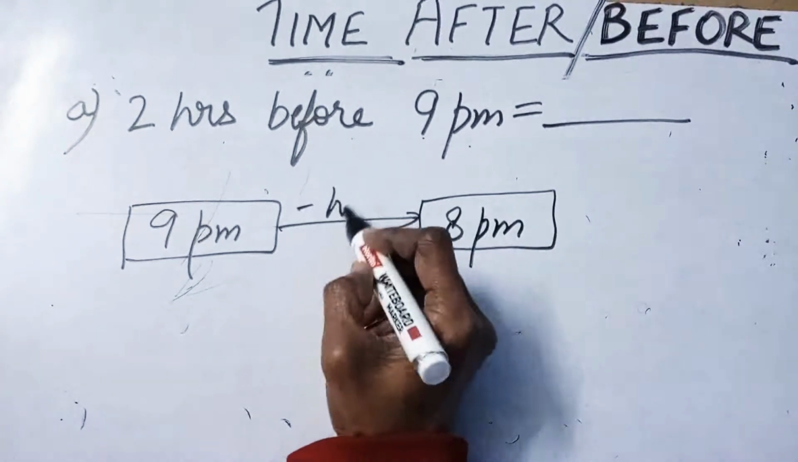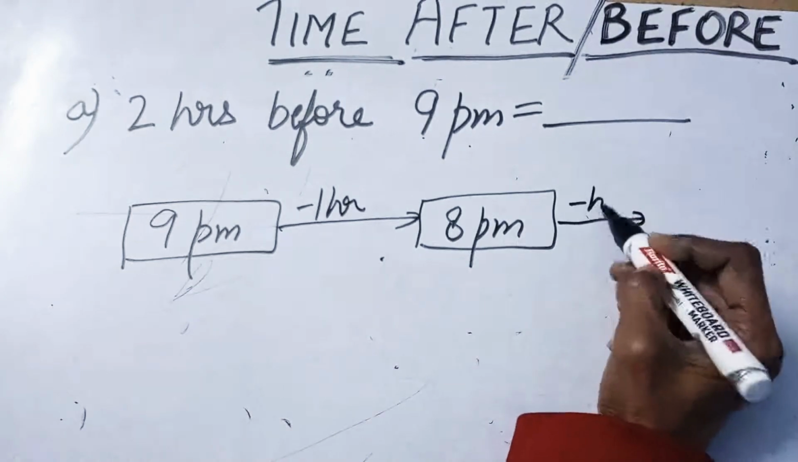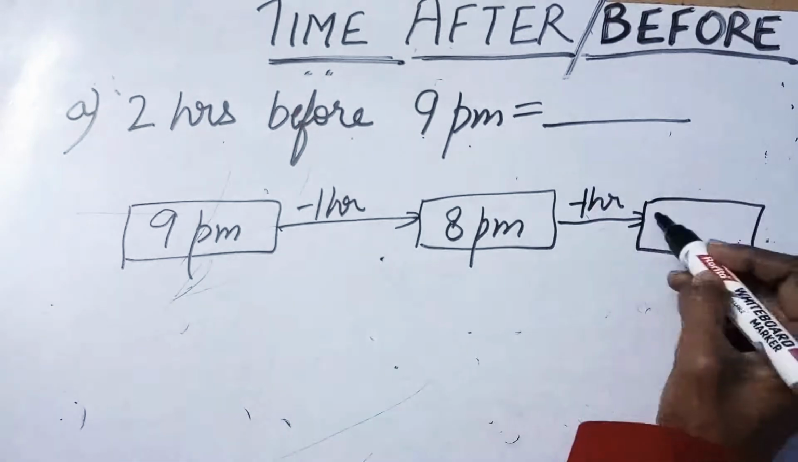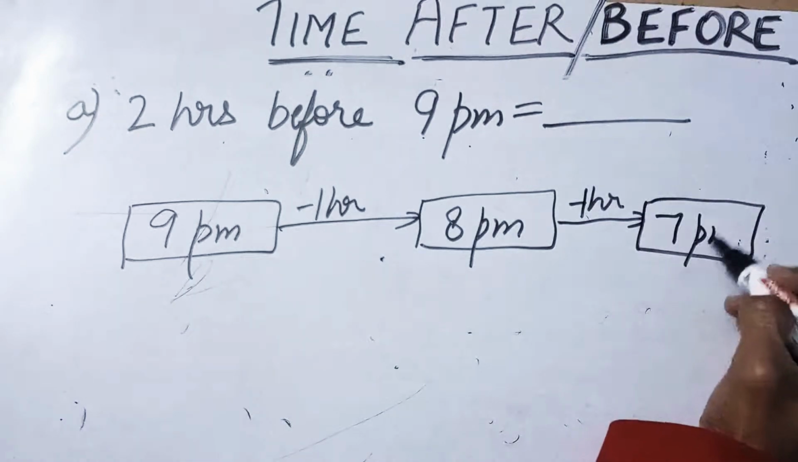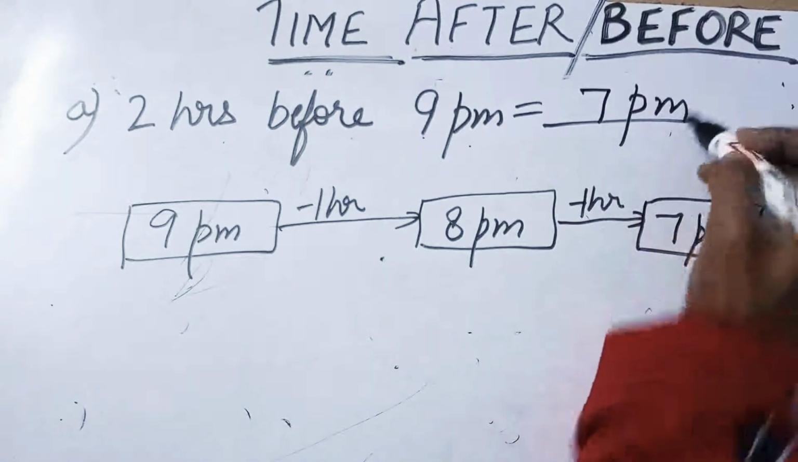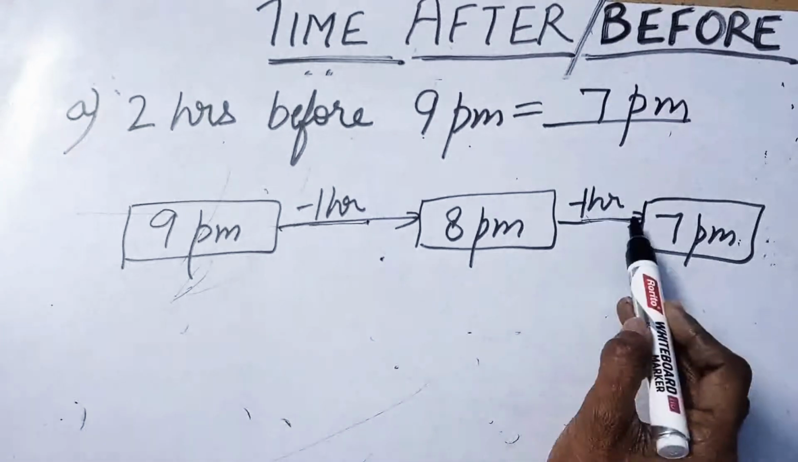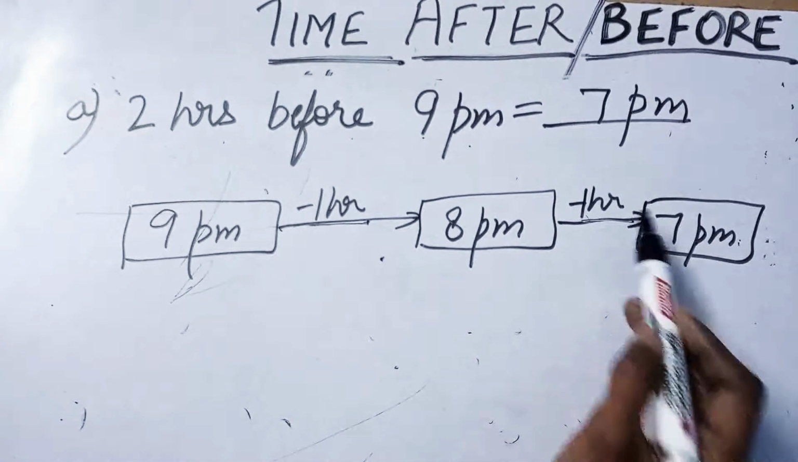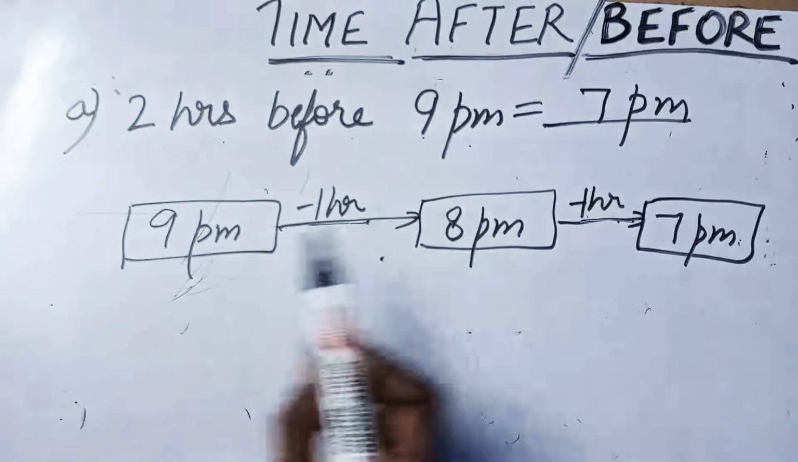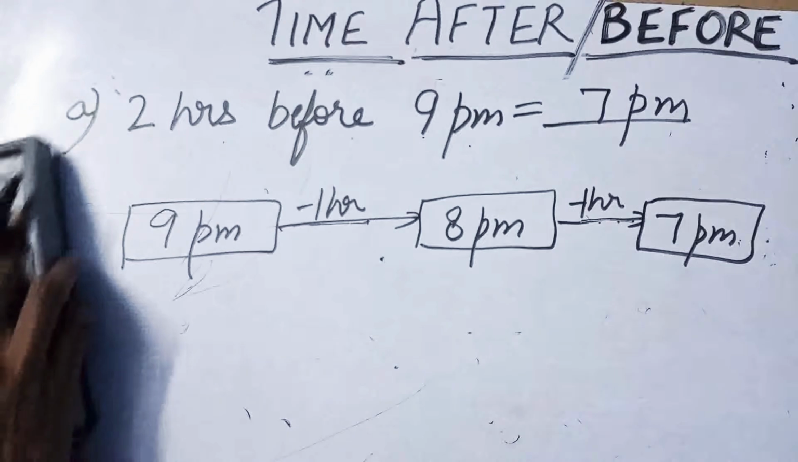Yes. Now again 1 hour before 8 p.m. the time will be 7 p.m. So the answer is 7 p.m. See, we moved 2 hours before, 1 hour and 2 hours. It's easy if we take a jump of 1 hour. Easy to understand. Let's see the next question.